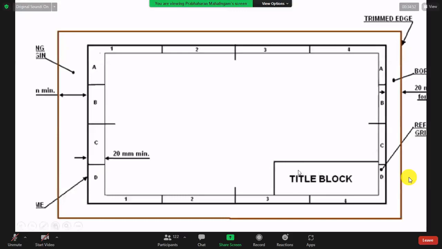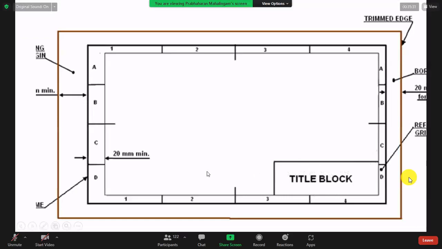So that is why the title box is very important, right? Actually, this is not the title box. Under the title box, we have a name box and symbols. Why is the symbol there? I already told you there are the USA and UK systems adopted for drawing. Which system you have drawn in is explained by the symbol. The symbol is the first angle symbol and third angle symbol inside the title box.